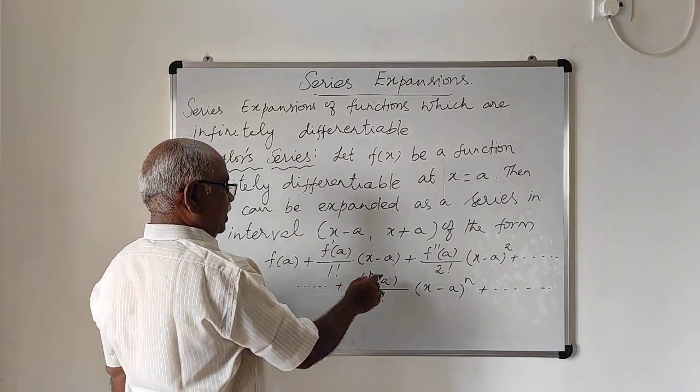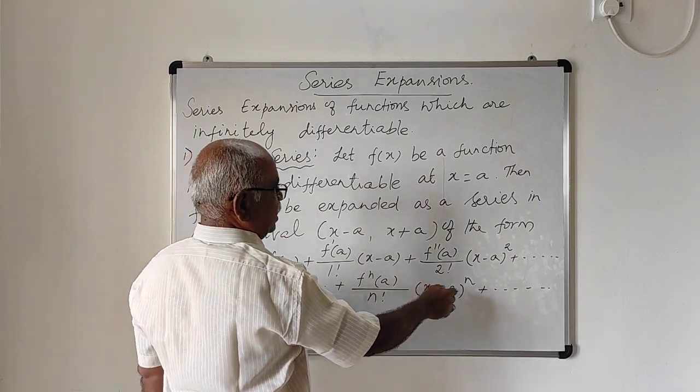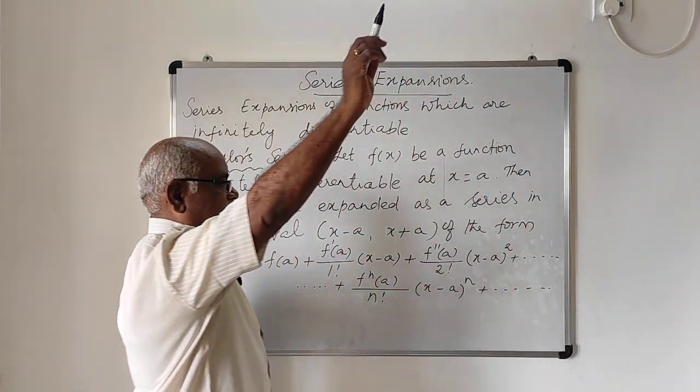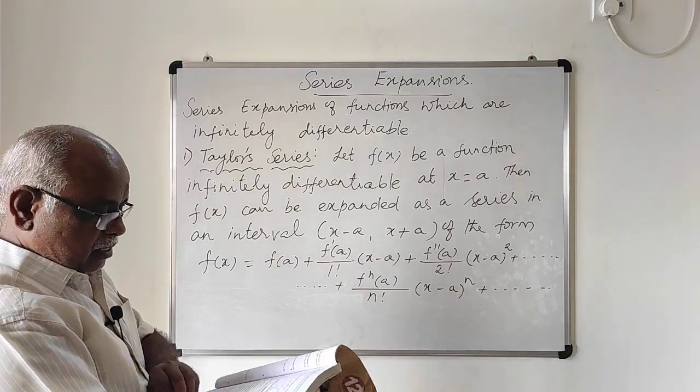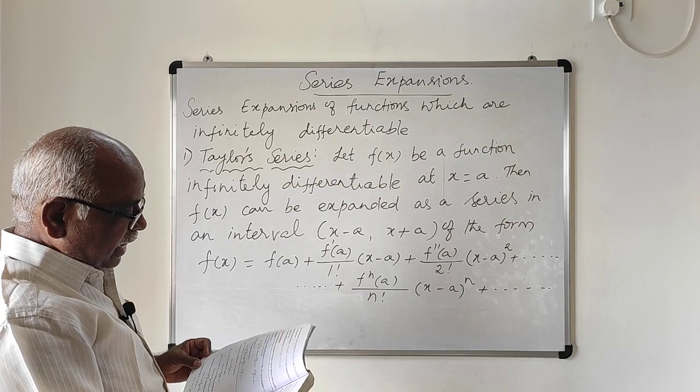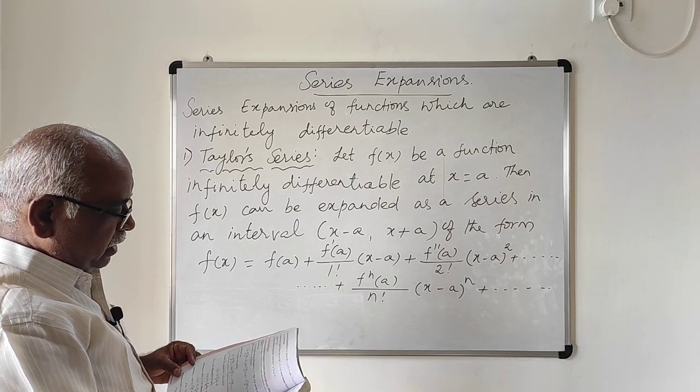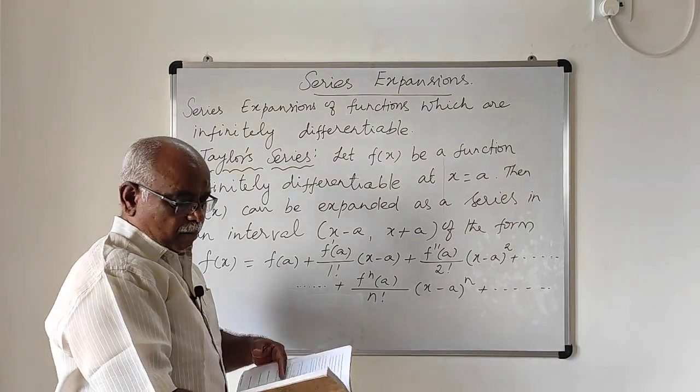Then the nth derivative of f at a by n factorial times (x minus a) to the power n plus etc., up to infinity. This is the Taylor series expansion. And one more series is the Maclaurin series. If x equal to a, then the expansion takes the form.